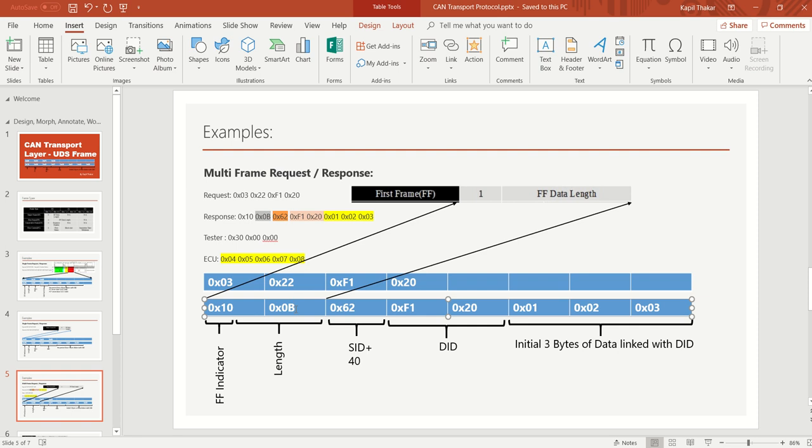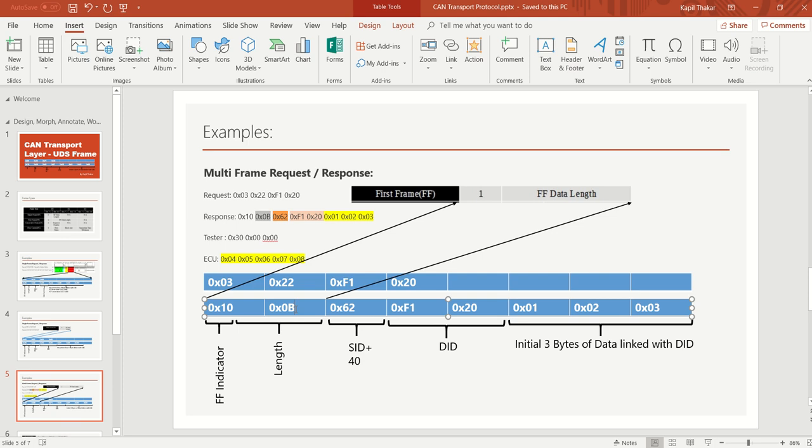So the maximum response bytes we can send with this is 2 raised to 12, which is 4096. That is the reason, when we are dealing with the block size for the download of one block in a bootloader, we can send a maximum of 4095 data bytes in one block.